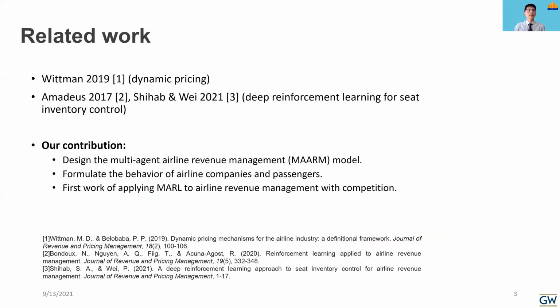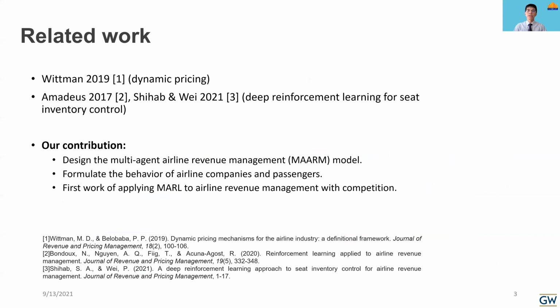In related work, Dr. Whitman in 2019 introduced the dynamic pricing mechanism for the airline industry. Amadeus in 2017 and Dr. Shihab and Wei in 2021 used deep reinforcement learning for seat inventory control.